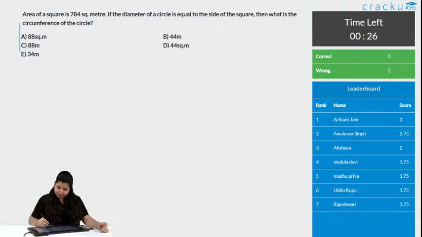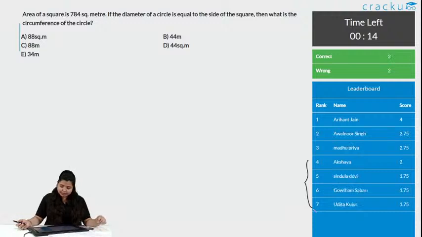There are 4 people with the same marks: Sindula, Madhupriya, Udita and Rajeshri. Come on people, there are more questions, you can get them correct and be among the top 3. Last 5 seconds.